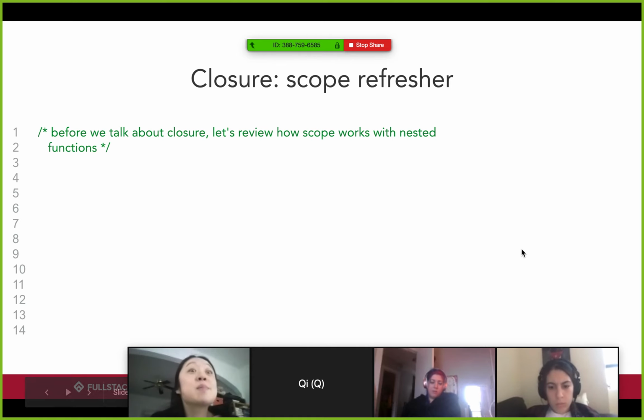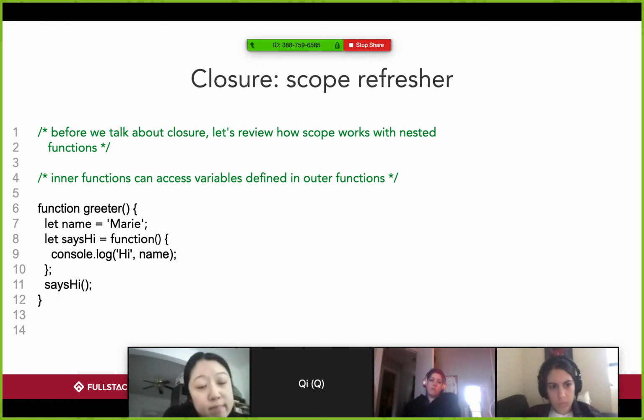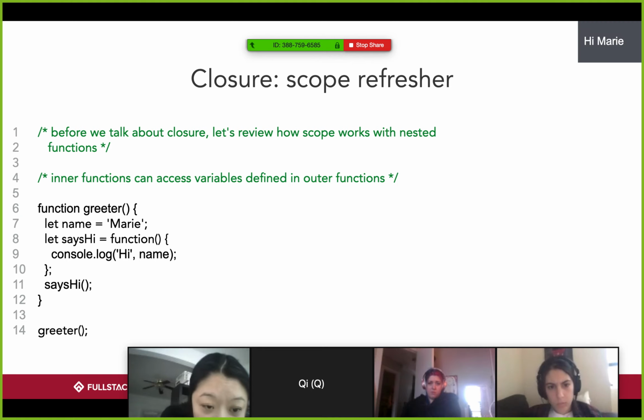So let's talk about closures for a second. A scope refresher, before we talk about closures, let's review how scope works with nested functions, right? Inner functions can access variables defined in outer functions, right? So if I say function greeter, and I say let sayHi equal function console.log hi, name, and then I run sayHi inside of greeter, we get hi Mary, right? Because what does scope do? First it looks for something called name inside of its own scope, can't find it, so it looks one scope up. Here's name, Mary, so I say hi Mary. This is scope, we did this earlier on, right? And now everything is a lot easier, right?